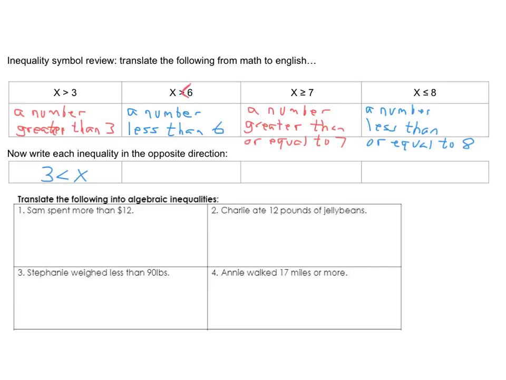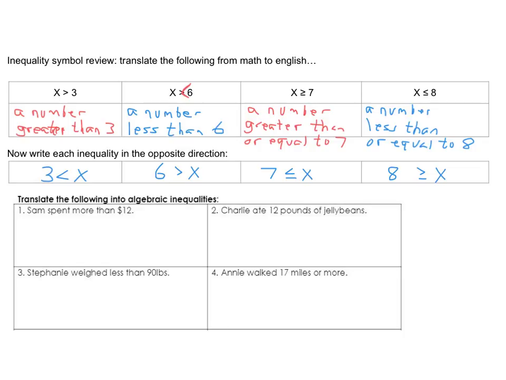So similarly, this would be 6 greater than x. This would be 7 less than or equal to x. And this would be 8 greater than or equal to x. So you can write them in both ways, and they mean the same thing.